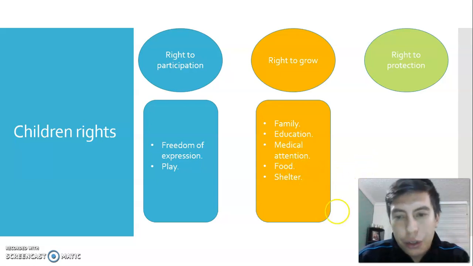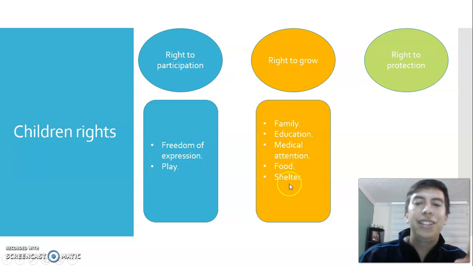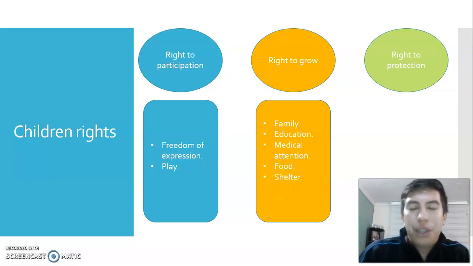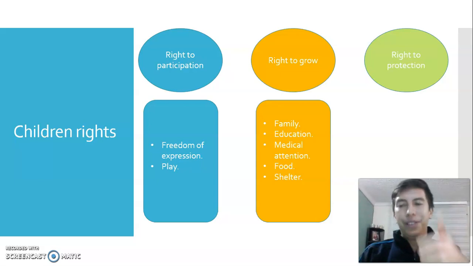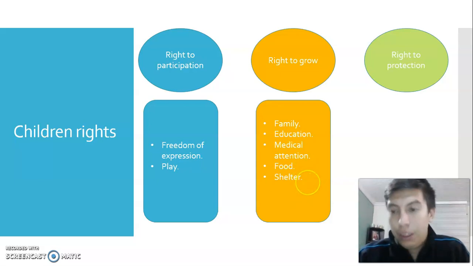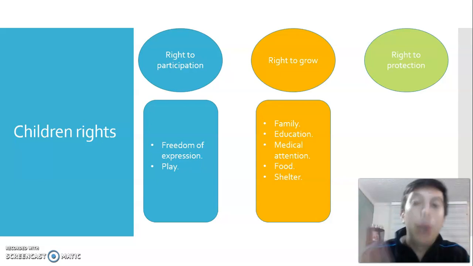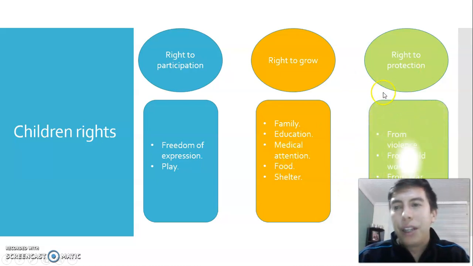And you need shelter. Do you remember what is shelter? We saw this in other class in social studies. The meaning of shelter, you can check in the vocabulary if you want. This was about hunter-gatherer and sedentary communities. Shelter, yes, good job. Refugio. Necesitan una casa, ¿cierto? Necesitan tener un techo bajo el cual vivir, para pues crecer apropiadamente. And finally, the right to protection.